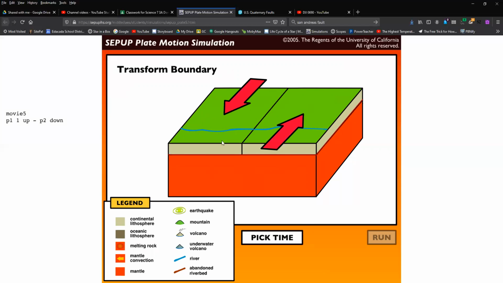In any case, you'll have some questions following the simulation, and they will be in your form. So make sure you check out your form, and you will see some pictures just like this. The form is going to ask you some questions involving transform boundaries. It's going to ask you some questions involving the other types of boundaries.